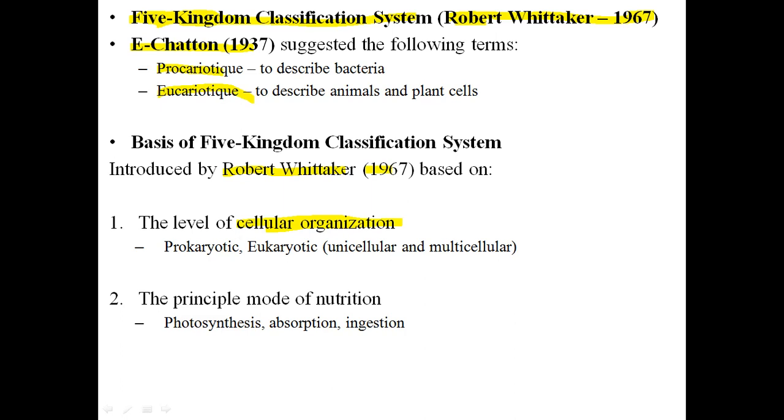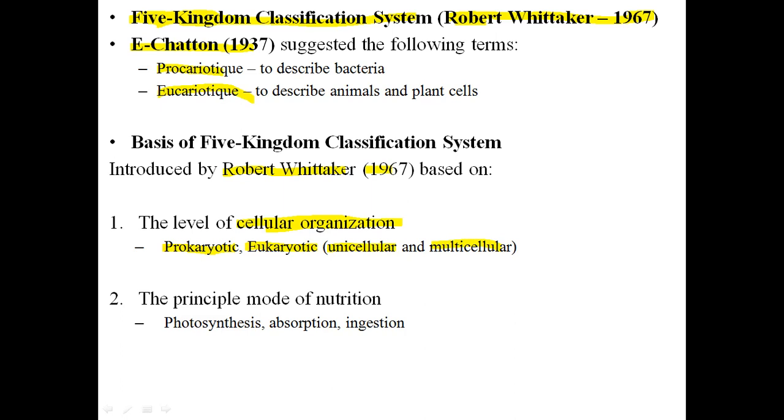For example, prokaryotic cells do not have a true nucleus, and eukaryotic cells have a true nucleus. The other differences I have already explained. So this is the cellular organization. He classified prokaryotic and eukaryotic cells. The eukaryotic cells were further divided into unicellular eukaryotic cells and multicellular eukaryotic cells.